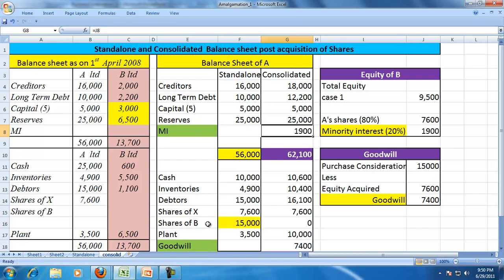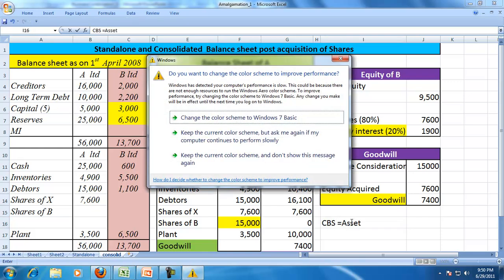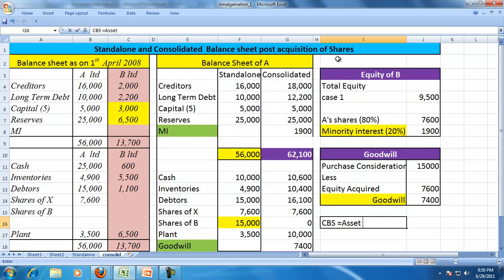So the consolidated balance sheet, the CBS, will show the assets of B plus assets of A, minus the investments in B. Okay, minus the investments in B. Let me cut it down and put it here.